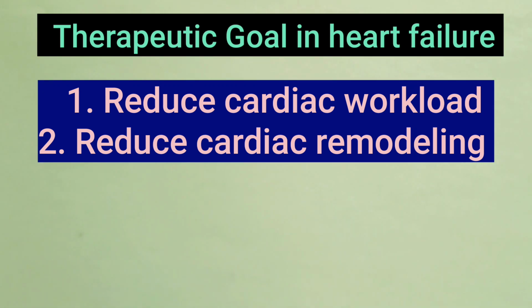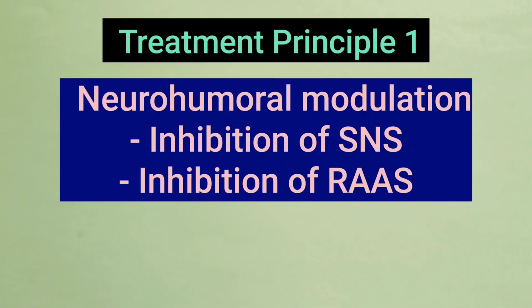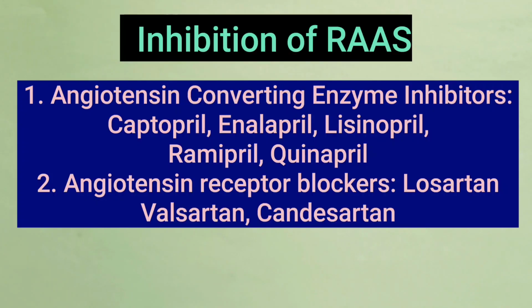The first treatment principle is neurohormonal modulation. The drugs included in this category modulate the renin-angiotensin-aldosterone system and sympathetic nervous system. The first class is ACE inhibitors or angiotensin converting enzyme inhibitors, and the drugs are captopril, enalapril, lisinopril, ramipril, and quinapril. The second class is angiotensin receptor blockers that block the angiotensin receptors and prevent the action of angiotensin II, and the drugs are losartan, telmisartan, valsartan, and candesartan.